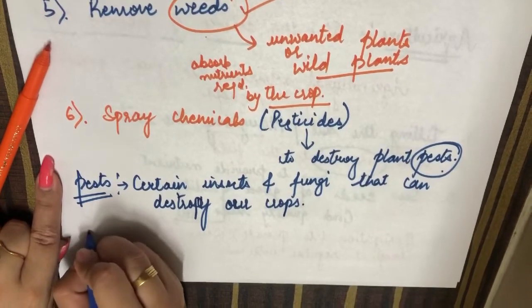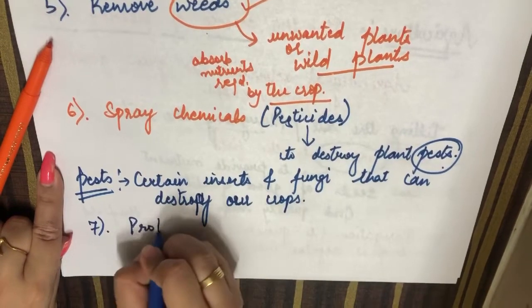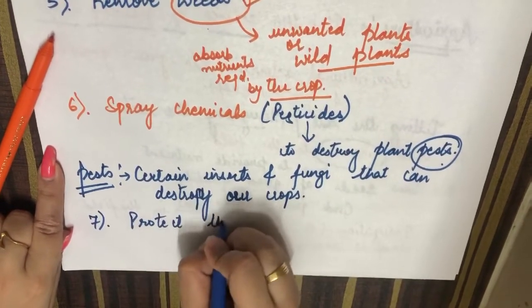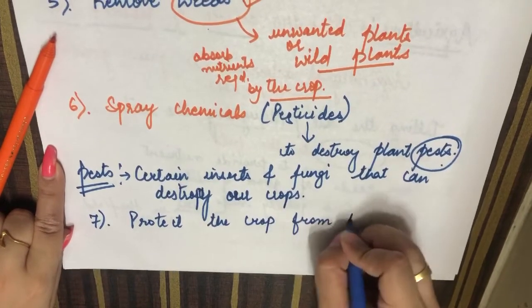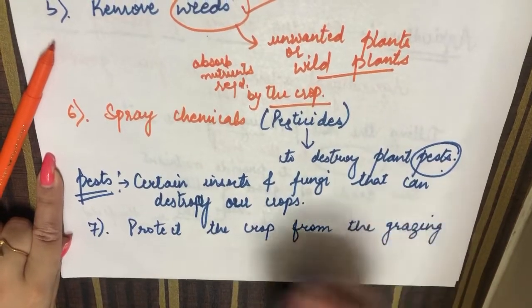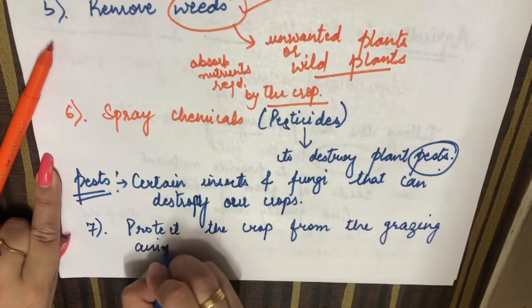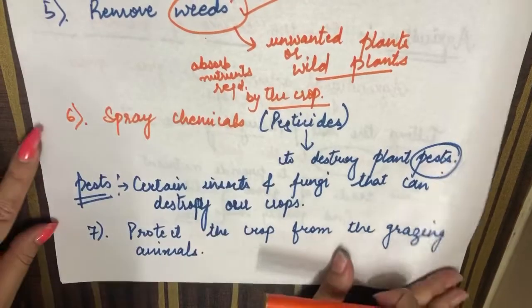Next point is the seventh point. In this we will protect the crop from the grazing animals, like cow, buffalo, horses and all.